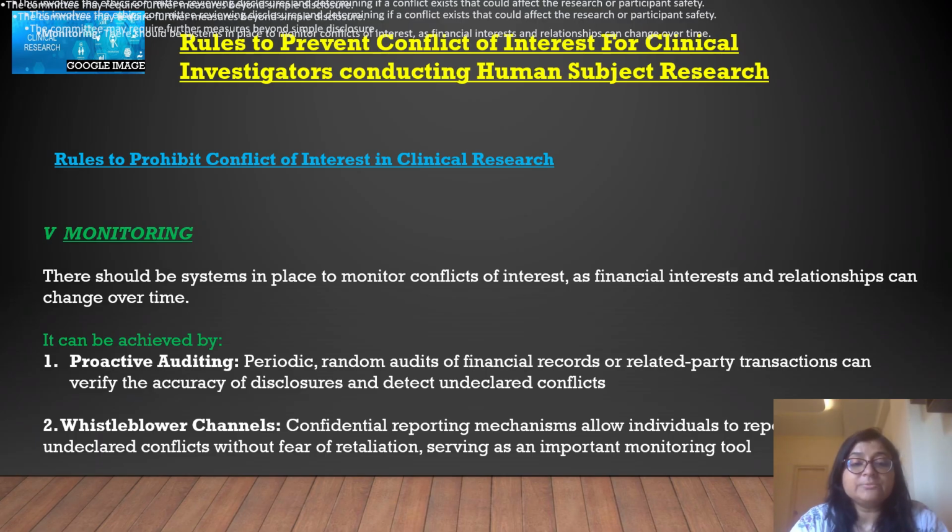It can be achieved by proactive auditing. Periodic random audits of financial records or related party transactions can verify the accuracy of disclosures and detect undeclared conflicts.